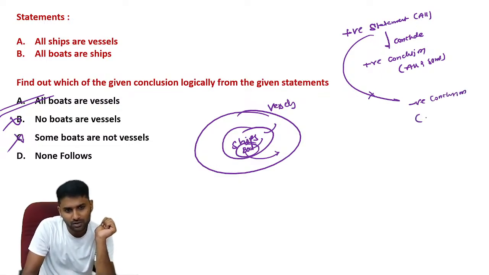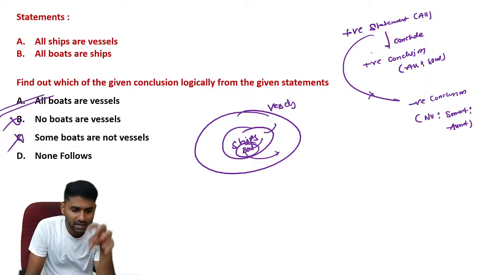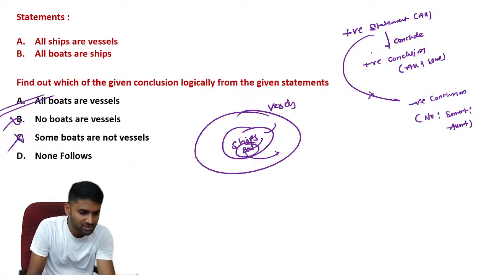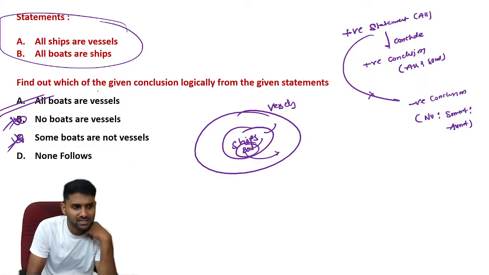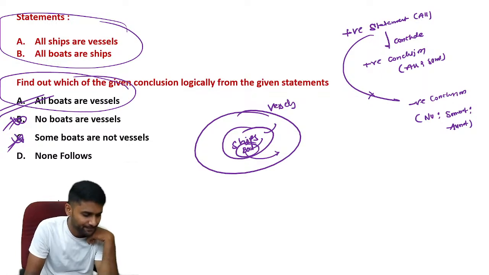So what about the negative conclusions? No is a negative conclusion. Some not is a negative conclusion. All not is a negative conclusion. You never get negative conclusions from positive statements. You never get positive conclusions from negative statements. This is the information you know. So you can conclude that B and C are negative conclusions you never get from the positive statement. That's why statement A is valid.